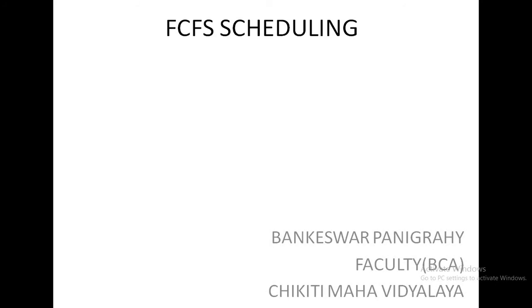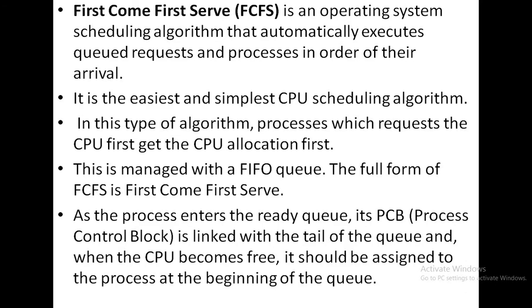So this is the topic, introduction of FCFS scheduling. We may go through the notes. So first come first serve is an operating system scheduling algorithm that automatically executes queued requests and processes in order of their arrival. It is the easiest and simplest CPU scheduling algorithm.